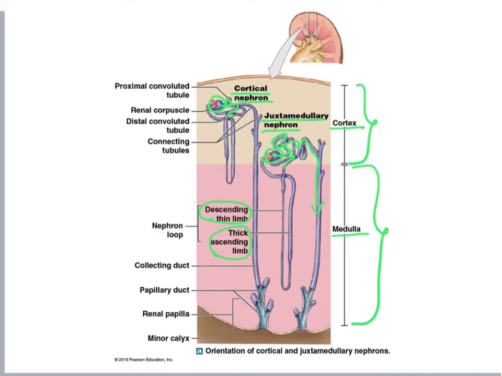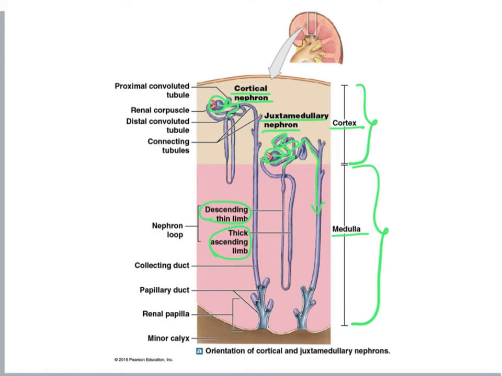And now, since we know that the nephron loops are related to concentrating the urine, it becomes significant to differentiate the cortical nephron from the juxtamedullary nephrons, because the juxtamedullary nephrons, since they have a very long nephron loop, will be related to concentrating the urine.